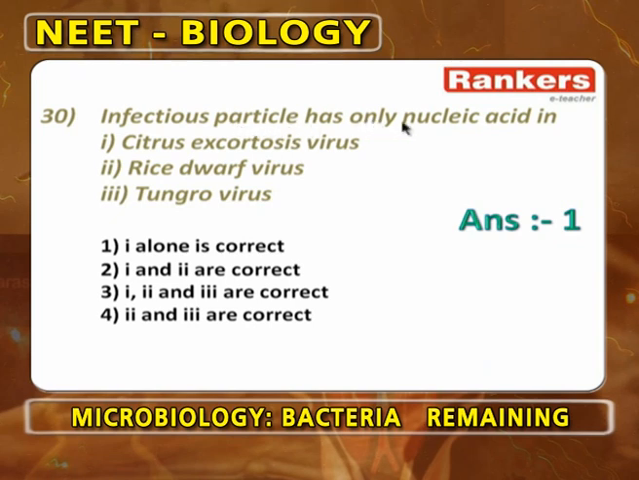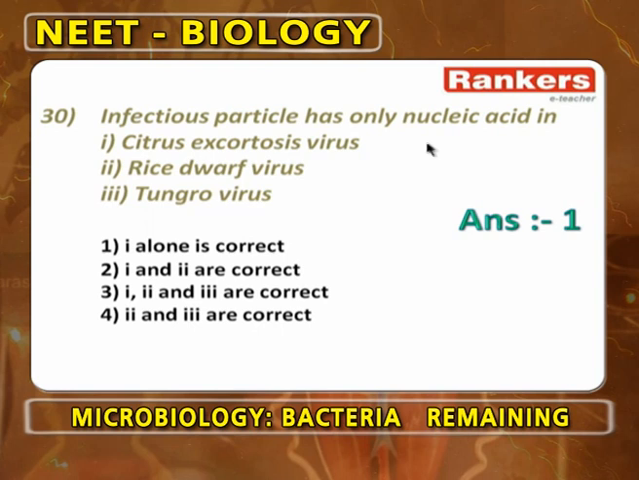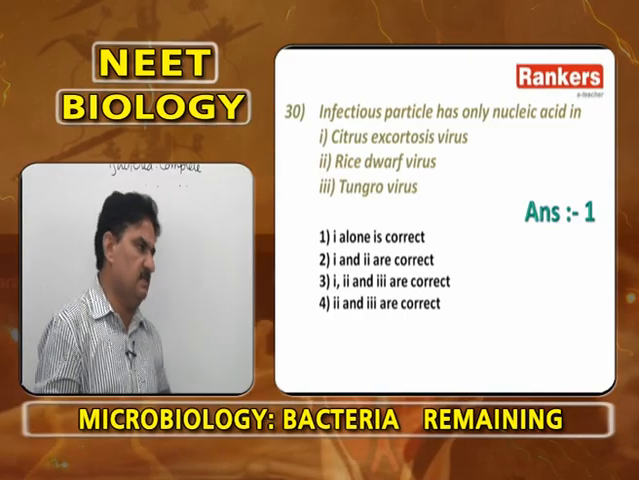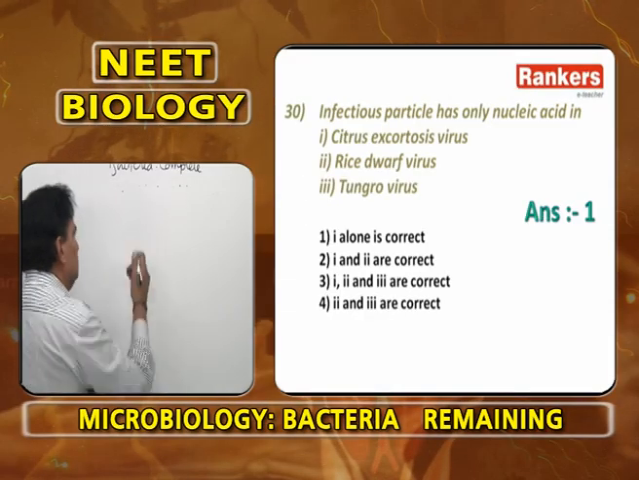Infectious particle has only nucleic acid in citrus exocortis virus. Rice dwarf virus is double stranded RNA. Tungro virus causes what we call rice tungro disease. So, citrus exocortis virus, just now I told.